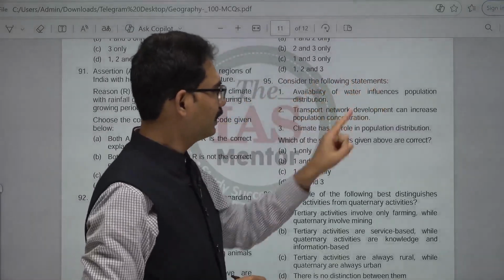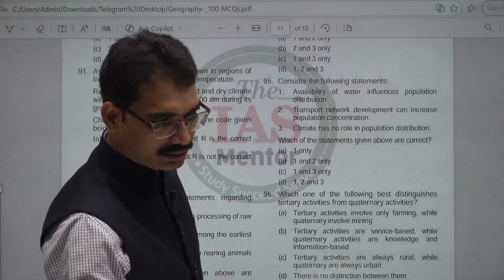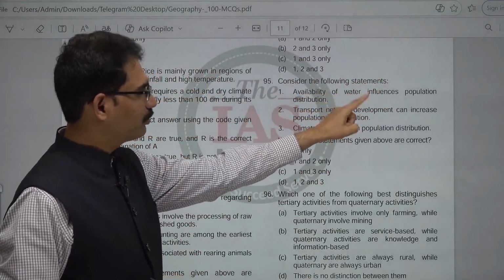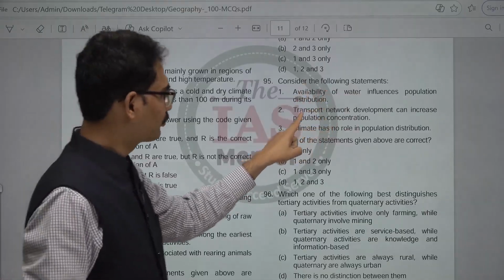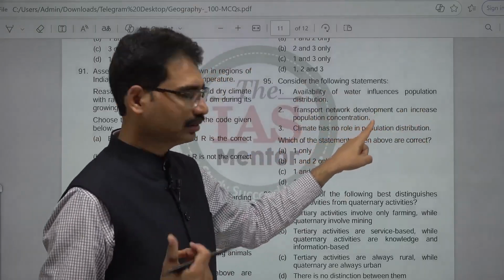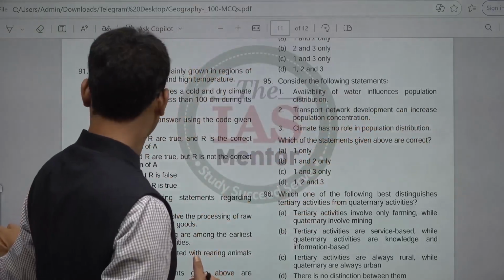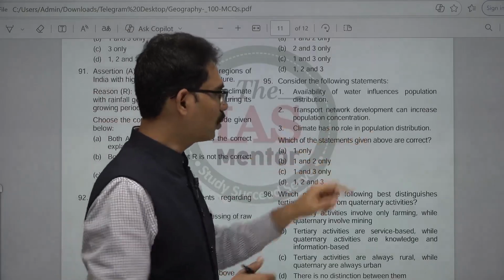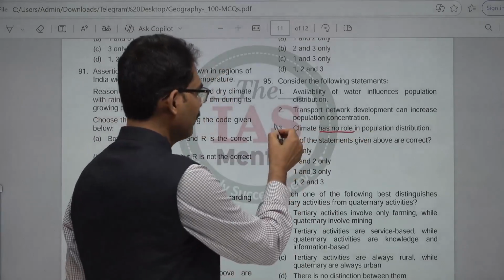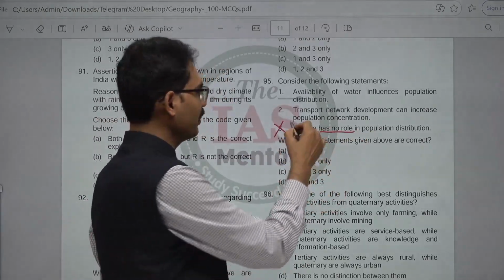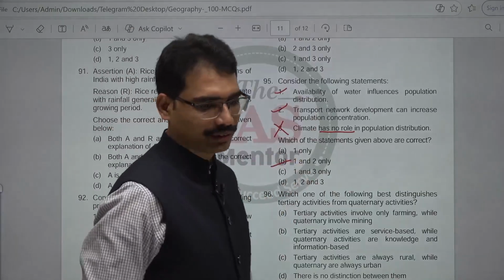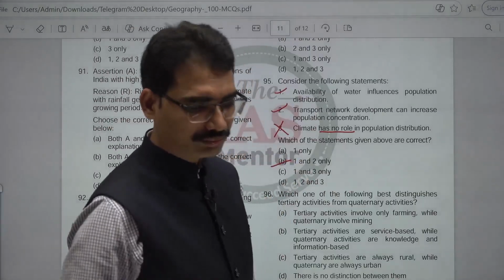Consider the following statements. Availability of water influences population distribution. Correct. Transport network development can increase population concentration. Correct. Climate has no role in population distribution. Definitely not. Where climate is very harsh, the distribution is very sparse. 1 and 2. 95, B is the answer. Next, 96.